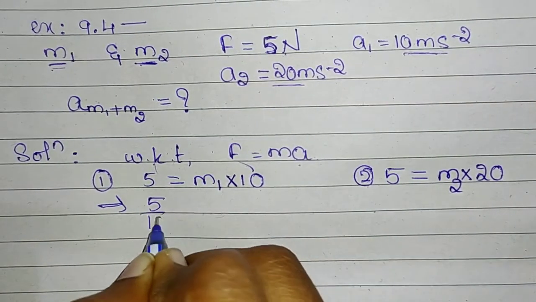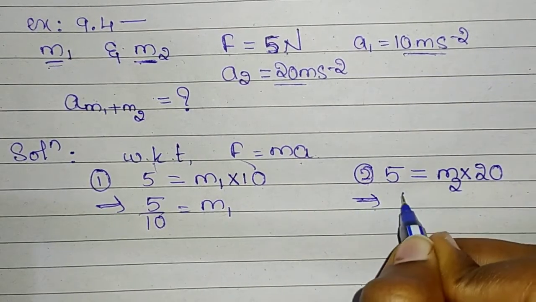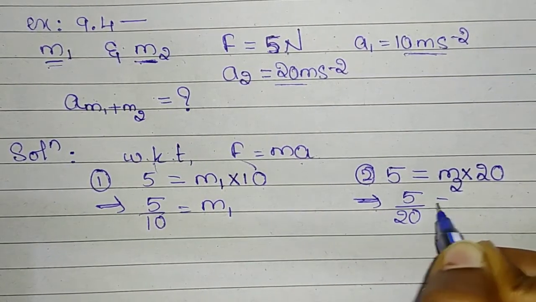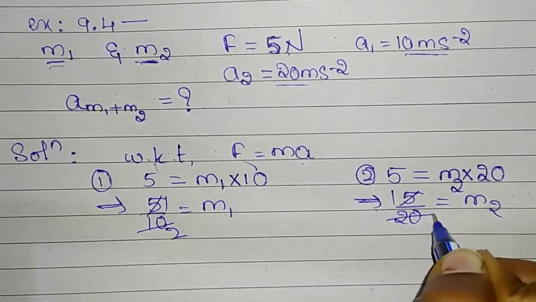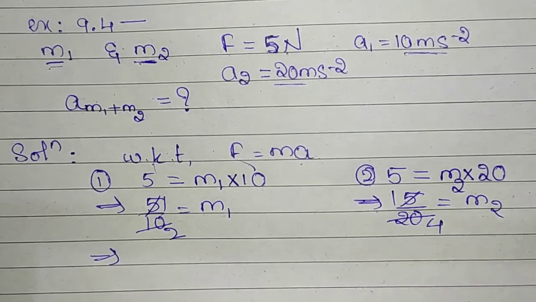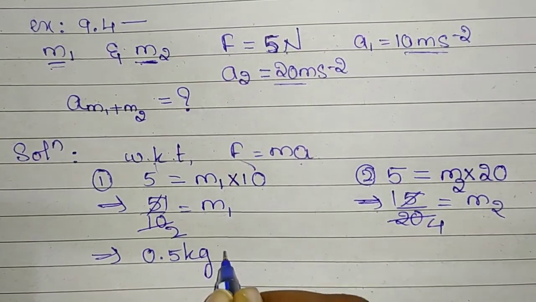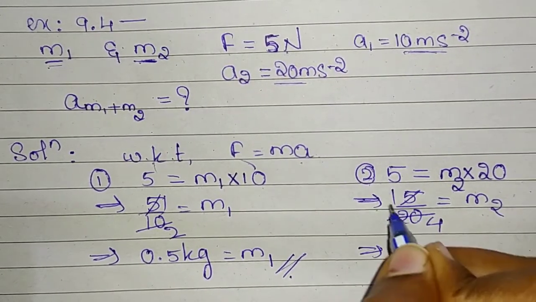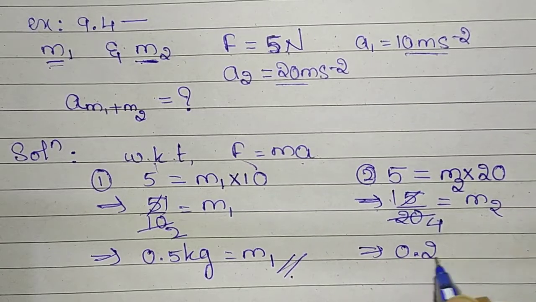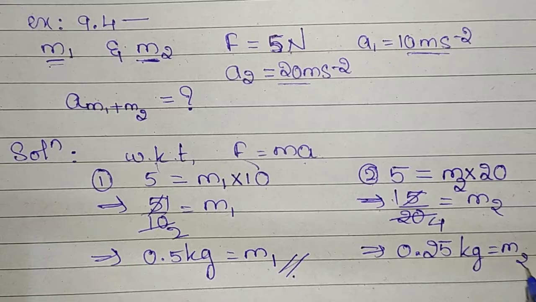So 5 by 10 is equal to m1, and similarly 5 by 20 is equal to m2. So the first mass is 1 by 2, that is 0.5 kilograms. That is the value of m1. And the second mass is 1 by 4, that is 0.25 kilograms. That is the value of m2.